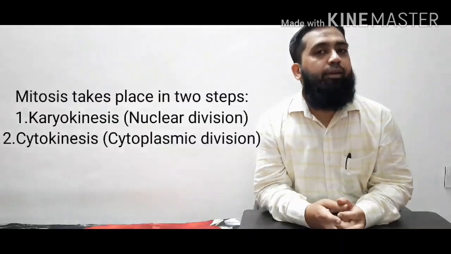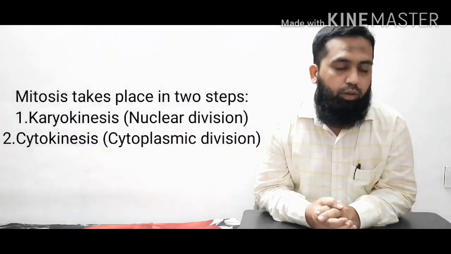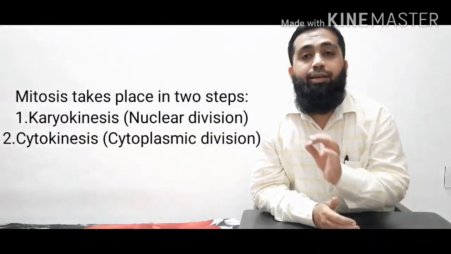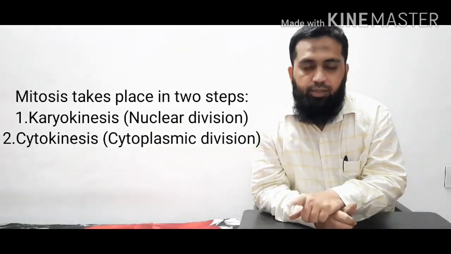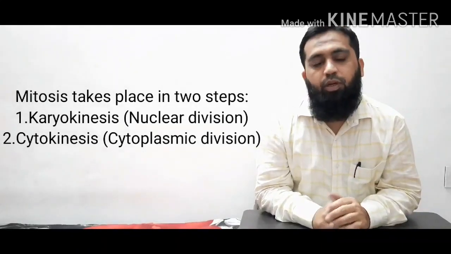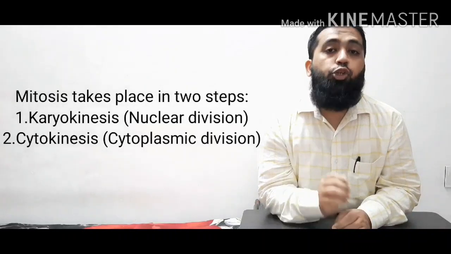So mitosis is a type of cell division in which the daughter cells produced contain the same number of chromosomes as the parent cell. But how does mitosis actually occur? We have to understand that. Mitosis basically takes place in two steps. What are those two steps? Karyokinesis and cytokinesis. Karyokinesis means nuclear division.